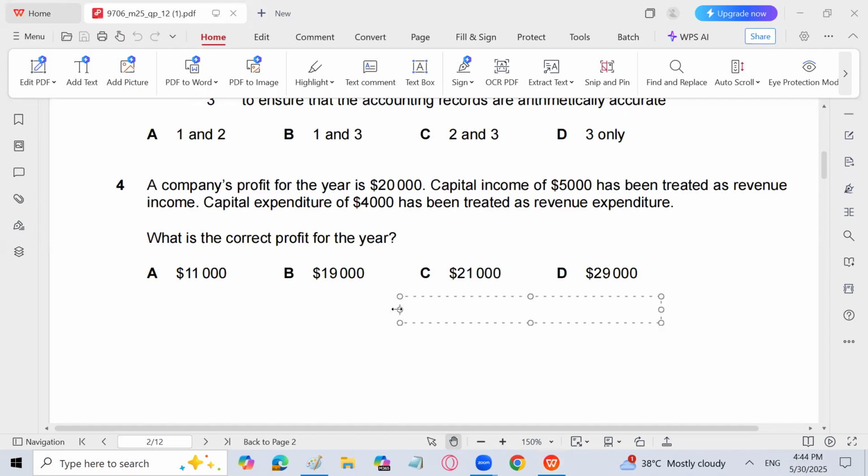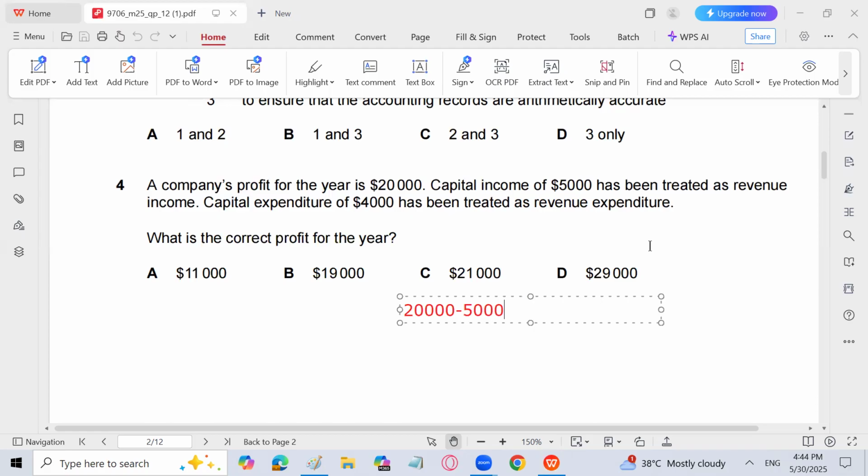The capital income, which should be recorded in the statement of financial position, has been recorded as revenue income. It means that in 20,000 we have added 5,000 as income, which is wrong, so minus 5,000.